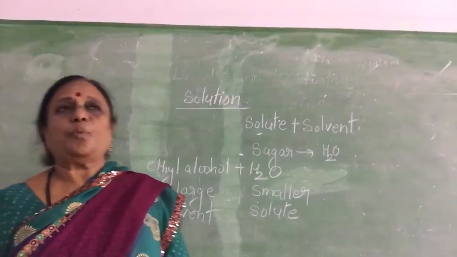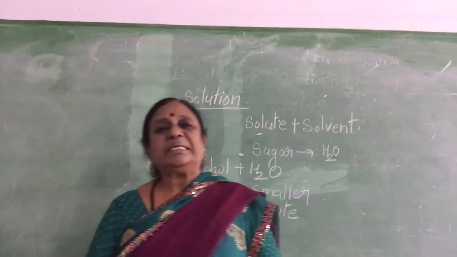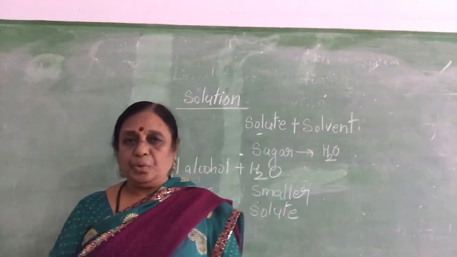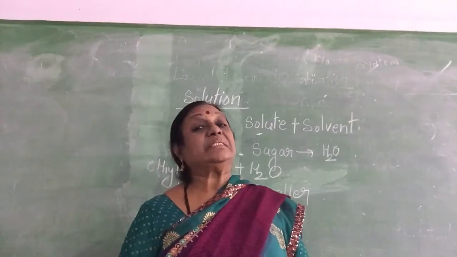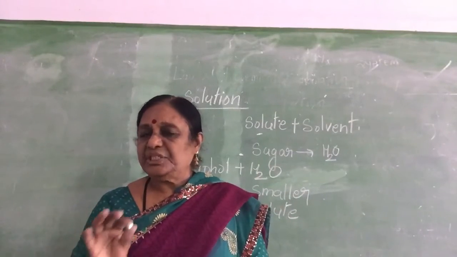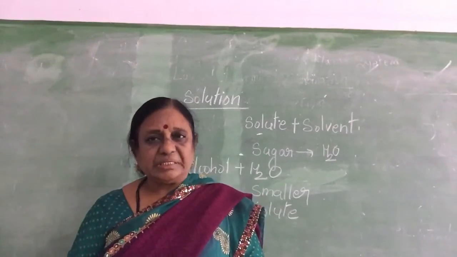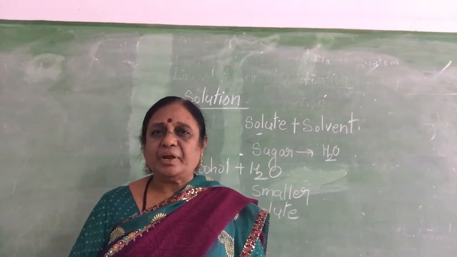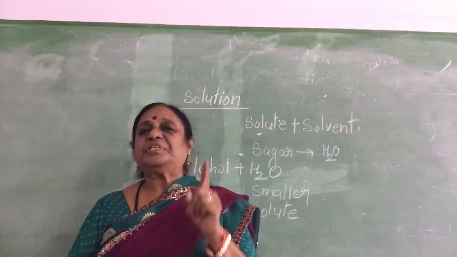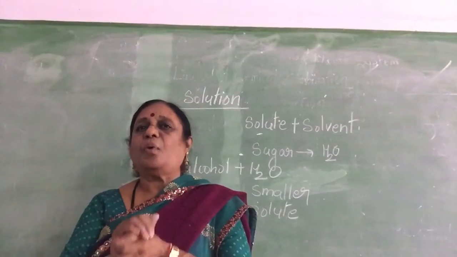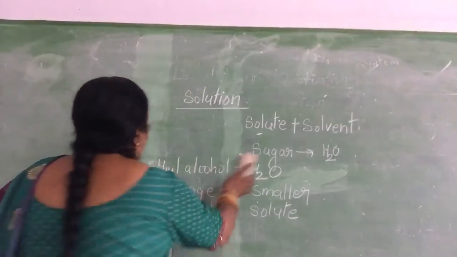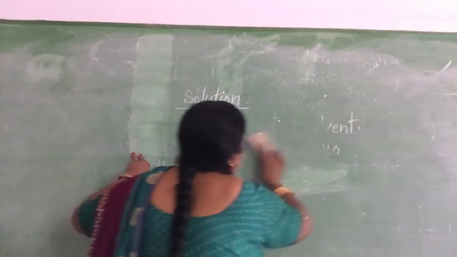हमेशा remember this point. The substance which is present in the smaller quantity is called solute, and the substance which is present in the large quantity, that is called the solvent. Clear children definition? Solution is a homogeneous mixture of solute and solvent. The substance which is present in the smaller quantity is called the solute, and the substance which is present in the large amount is the solvent.